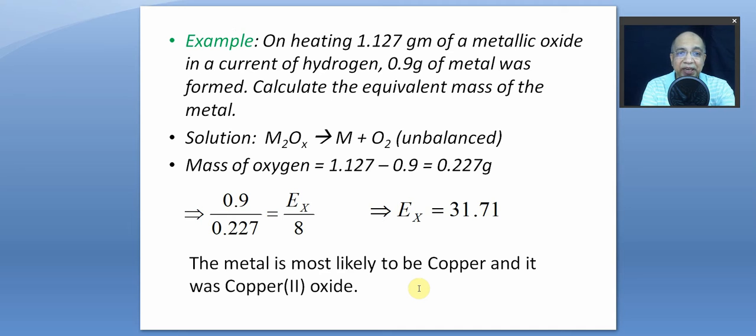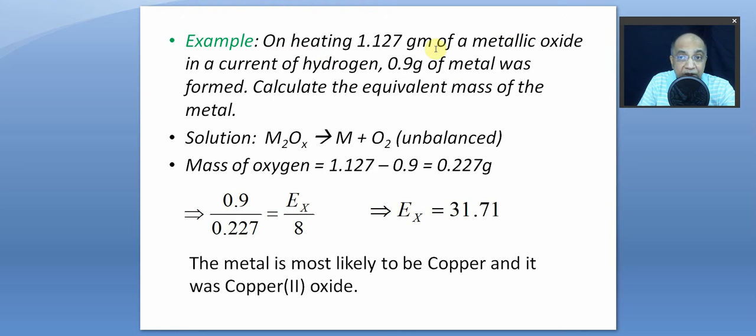Now, this is another way to decompose a metallic oxide, just the opposite. We have a metallic oxide which is easily decomposed into its metal, and oxygen will escape. So you measure the mass of that unstable metallic oxide like mercuric oxide, whatever. Then you decompose it. If it is not self-decomposed on heating, you can reduce it by using a reducing agent, hydrogen, and get the metal. So the mass of the metallic oxide is known. Mass of the metal is known. We don't bother how much hydrogen is used or how much water is formed.